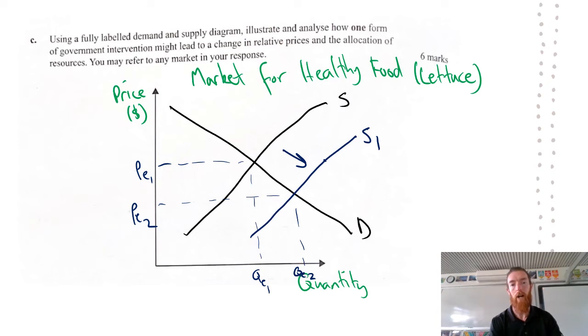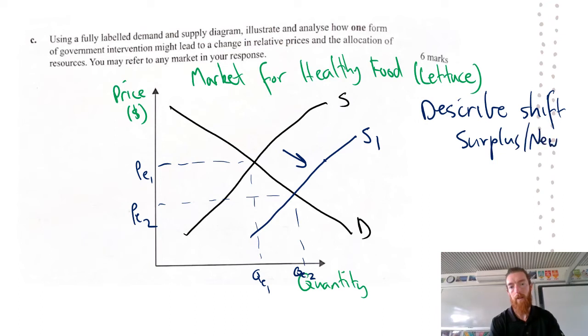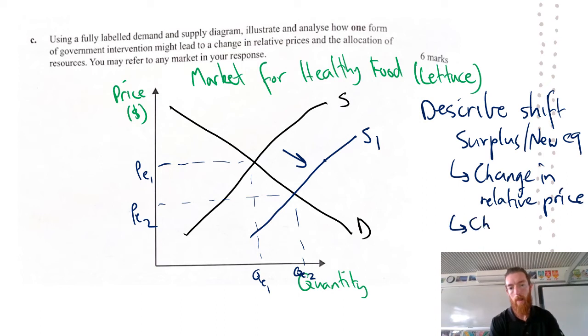So you're going to describe the shift, talk about surplus and new equilibrium. Then you're going to get from there to change in relative price. And then from there, how that changes consumers' resource allocation. So change in resource allocation.